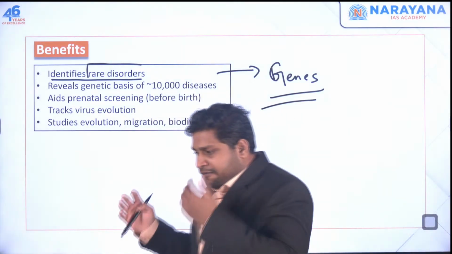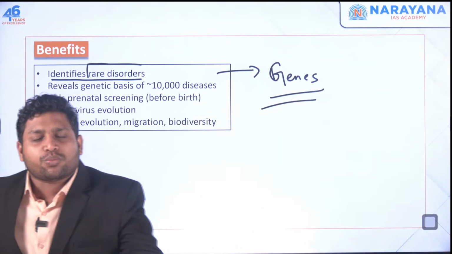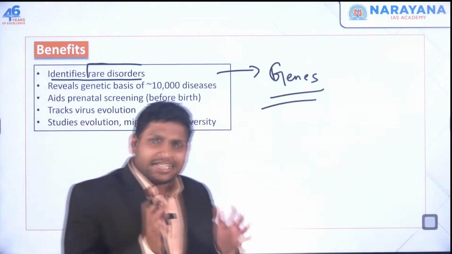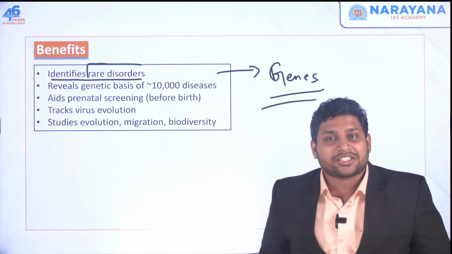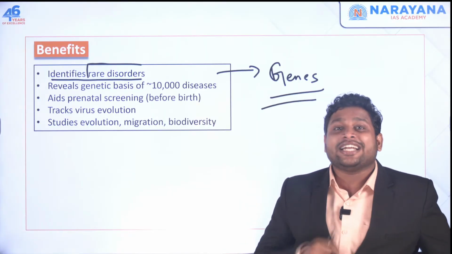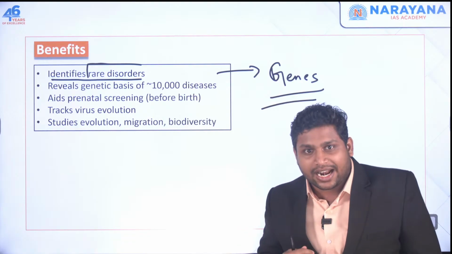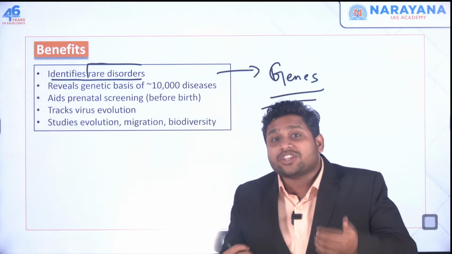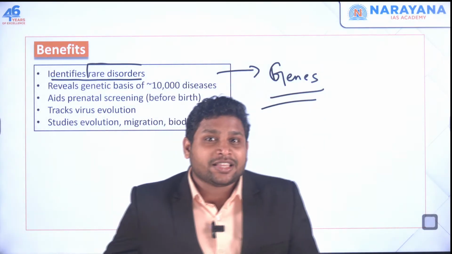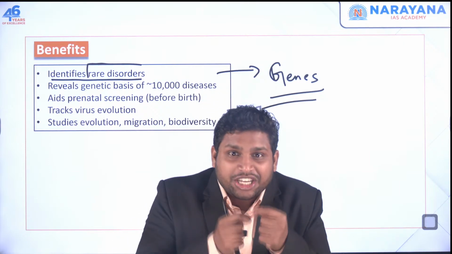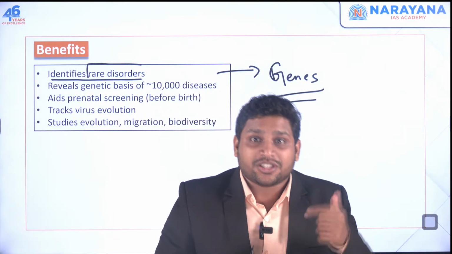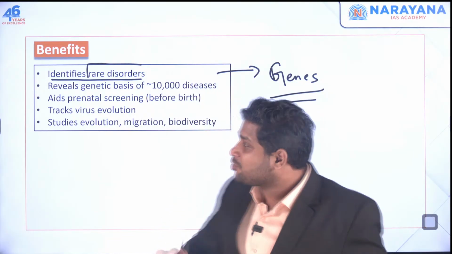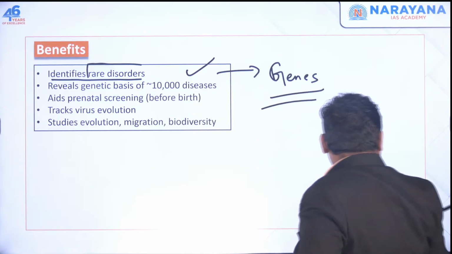So here, if scientists can understand your genome, if they can sequence your genome completely, then they can identify why you're getting this particular disease. They can understand which gene is leading to this disease. And if they can understand, later on they can come up with a therapy or a solution wherein they can edit your gene, change your gene, modify or replace this faulty gene with a different gene, right? So genome sequencing would be very helpful.